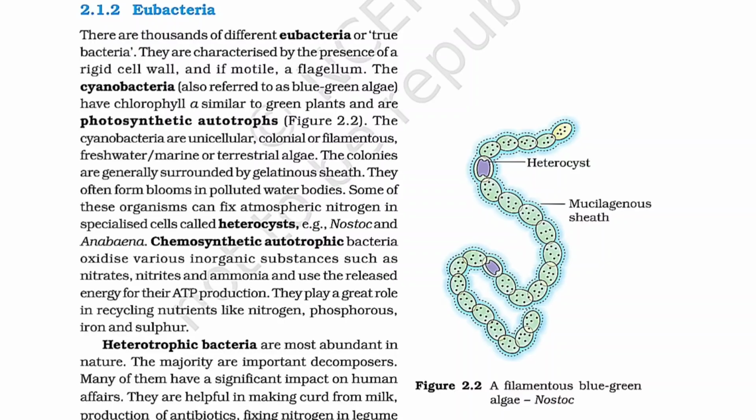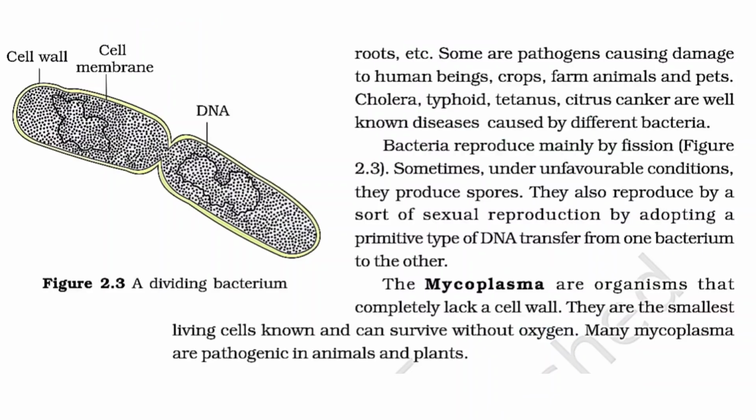They play a great role in recycling nutrients like nitrogen, phosphorus, iron, and sulfur. Heterotrophic bacteria are the most abundant in nature. The majority are important decomposers. Many of them have a significant impact on human affairs. They are helpful in making curd from milk, production of antibiotics, fixing nitrogen in legume roots, etc. Some are pathogens causing damage to human beings, crops, farm animals and pets. Cholera, typhoid, tetanus, and citrus canker are well-known diseases caused by different bacteria.